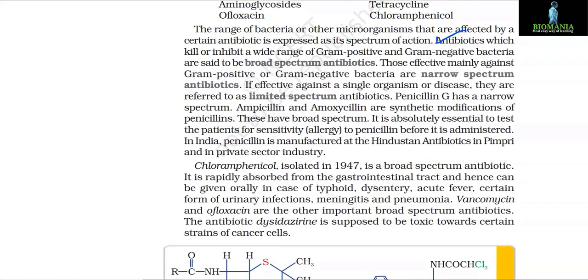Antibiotics which kill or inhibit a wide range of gram-positive and gram-negative bacteria are said to be broad-spectrum antibiotics. Those effective mainly against gram-positive or gram-negative bacteria are narrow-spectrum antibiotics. If effective against a single organism or disease, they are referred to as limited-spectrum antibiotics. Penicillin G has a narrow spectrum. Ampicillin and amoxicillin are synthetic modifications of penicillins. These have a broad spectrum.